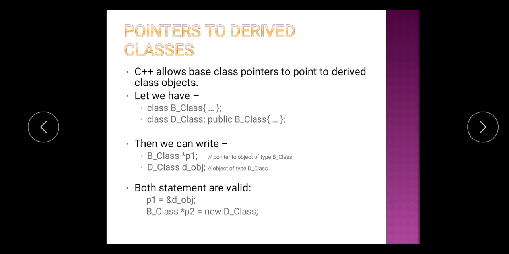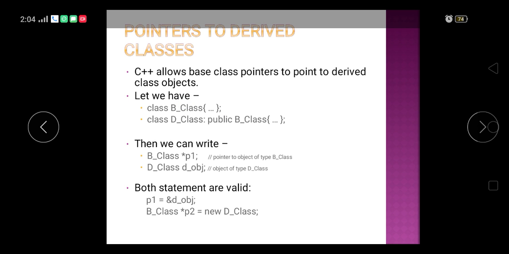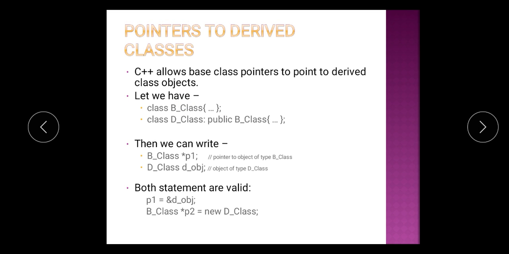Here we are creating a class B as a base class with a simple definition, whereas here is a class D which inherits the class B publicly. Now here we are creating the pointer of the base class as well as the object of the derived class.